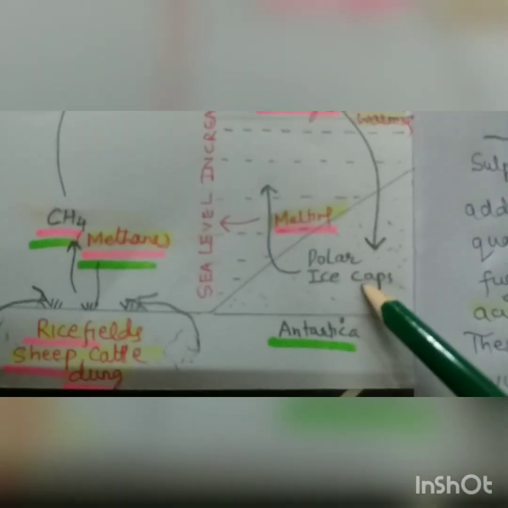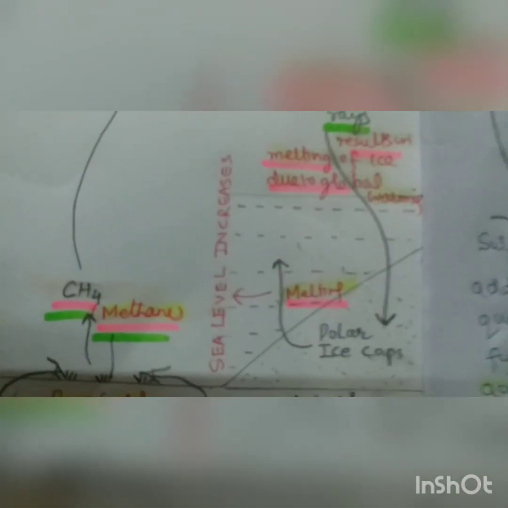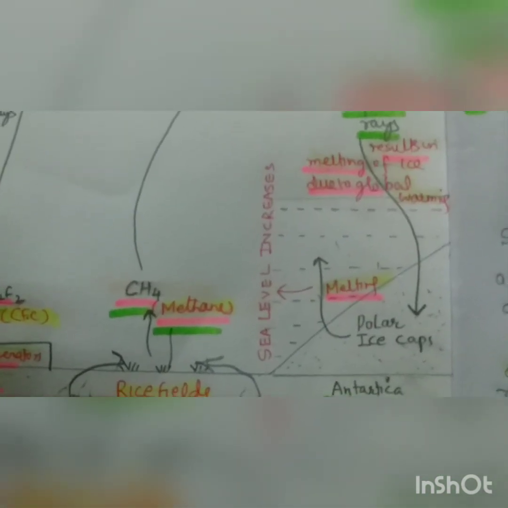And here we have the Antarctica polar ice caps, and these polar ice caps melt, increasing the level of the sea, right? And to save themselves from this, the Maldives borrowed a loan from the World Bank for constructing a 9 feet wall around them, but they can't survive.